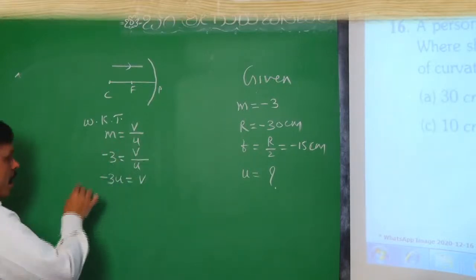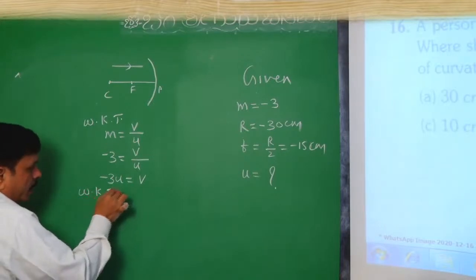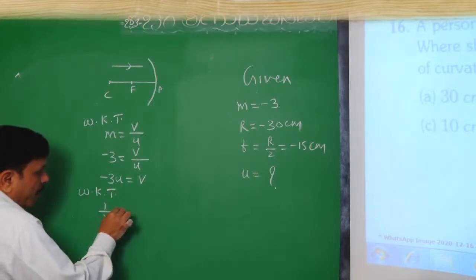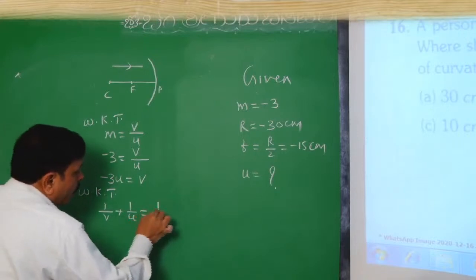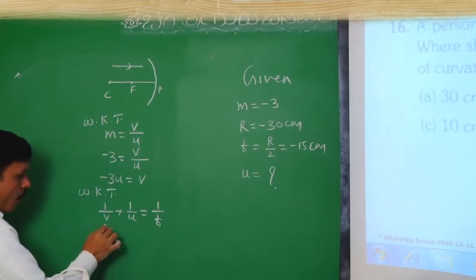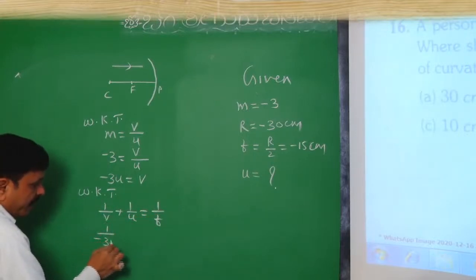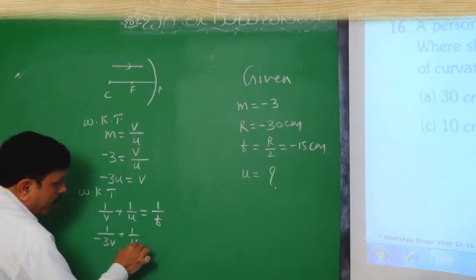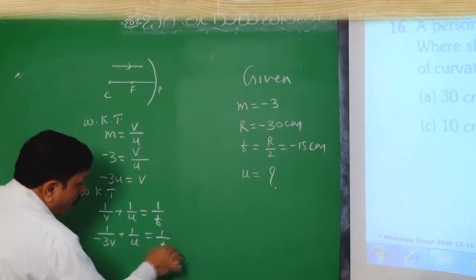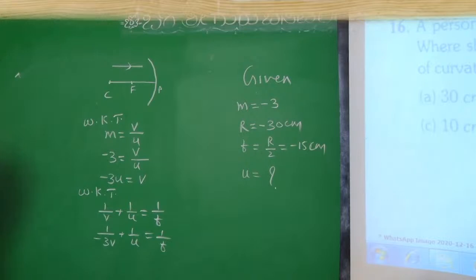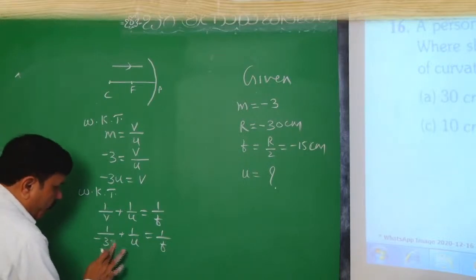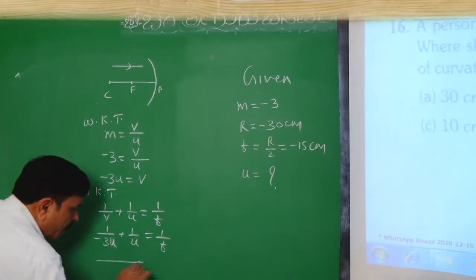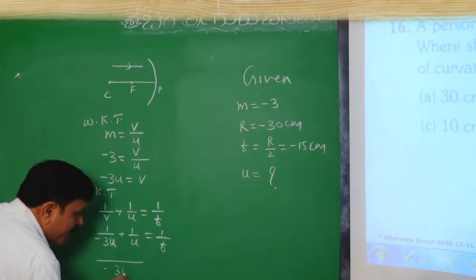We put it in the formula 1 by V plus 1 by U equals 1 by F. 1 by minus 3U plus 1 by U equals 1 by F. The LCM will be 3U.